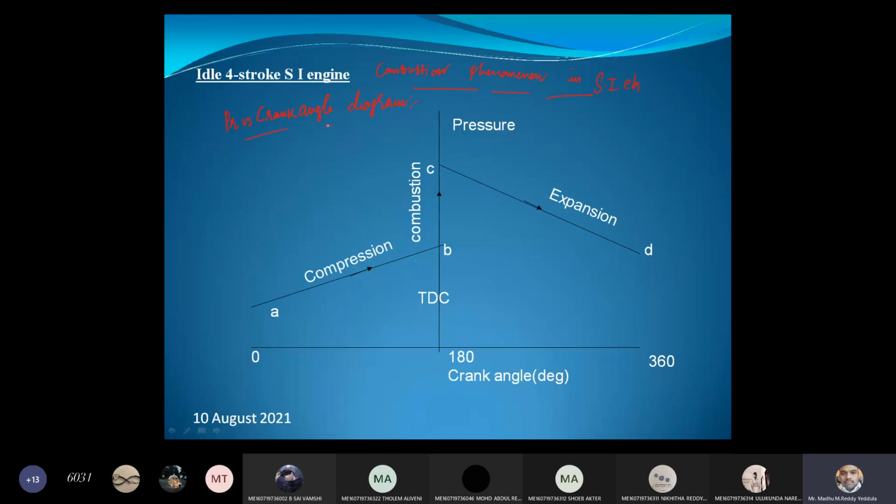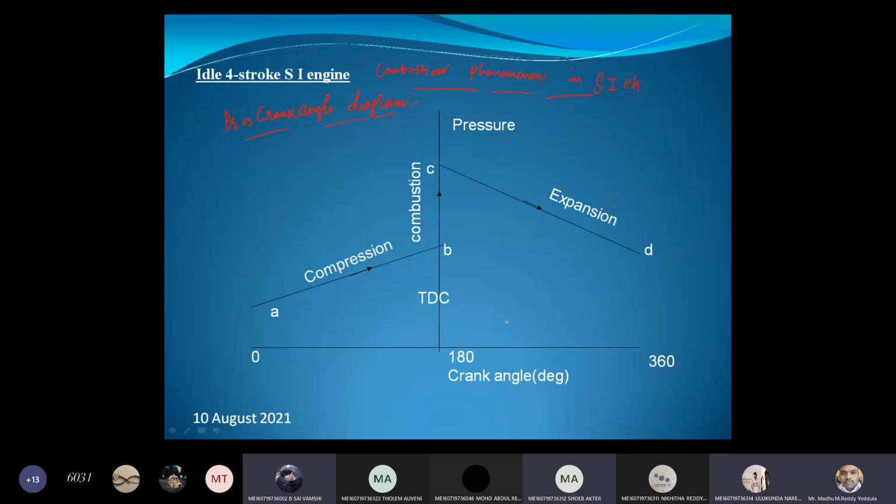It shows the pressure inside the engine cylinder with respect to the position of the piston, that is the crank angle. Am I audible, students?